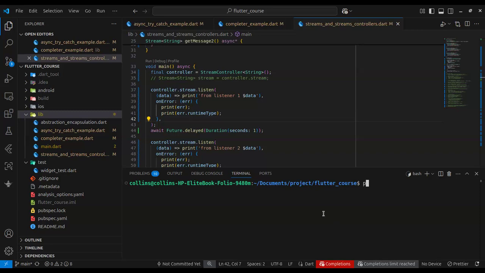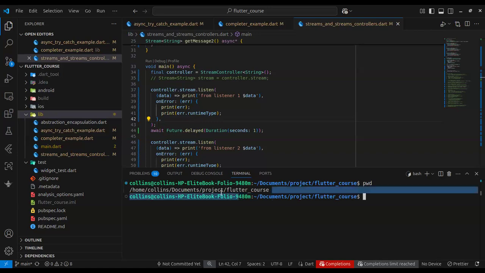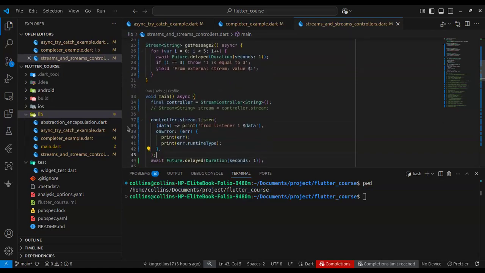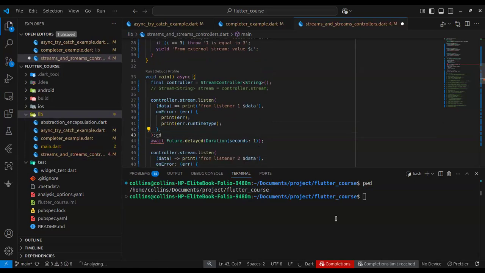To print my current folder, this is what it does. So this is my current folder. Can you see my screen? Yes, I can. You can see the path. I'm at home/collins/document/project/flutter course. But the name of this file is streams and stream controllers, and it's located inside flutter course/lib. So I have to navigate inside that folder. And how do I do that?